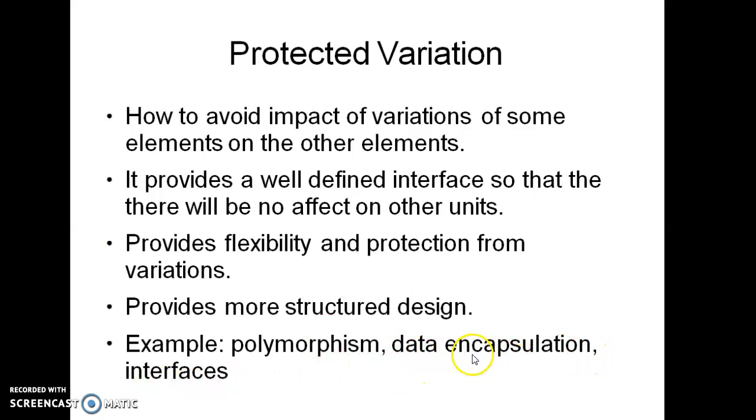Now data encapsulation is nothing but wrapping of the data into a single unit, like a capsule where all the particles are enclosed in a single thing, and then interfaces and polymorphism. Polymorphism again provides function overloading. That's why we know which method will be called by the shape class and which method should be called from the shape class object. So protected variation is nothing but avoiding the impact of variation, or the change, of some element on another element. If some elements are changing, the other elements which belong to that element should not be changed. So that is your protected variation.